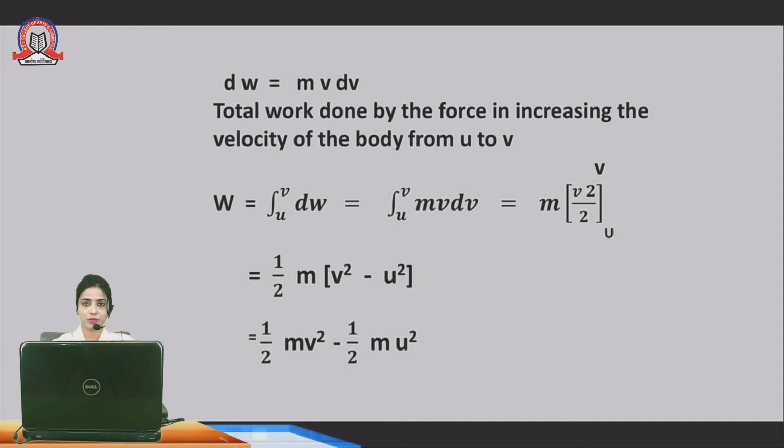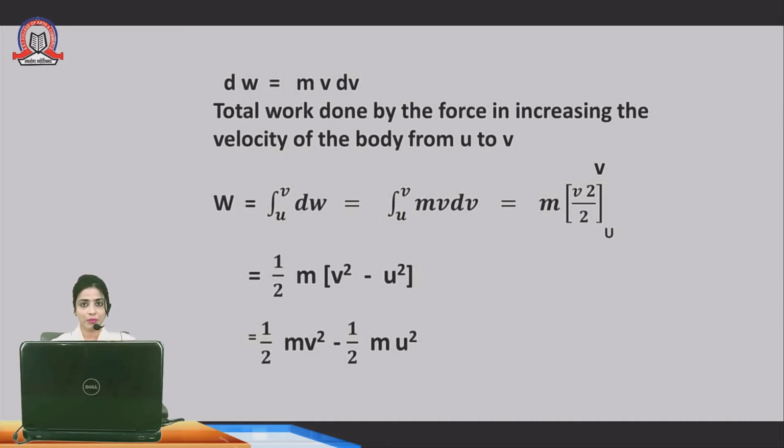When calculating the total work done mathematically, we use the integration term. Understood? The total work done is denoted by a capital W. So capital W is equal to the integration from u to v of dW. Why have we taken small u and small v? Because u is my initial velocity and v is my final velocity.